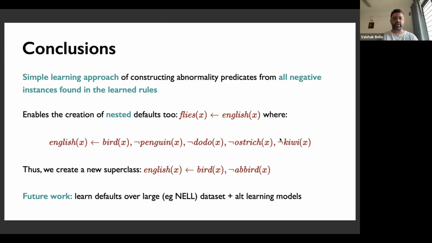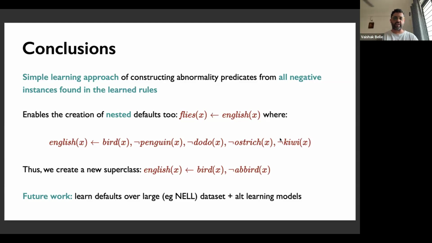So essentially you don't need to introduce an abnormality predicate with the rule for flying because English captures them. And of course, the English bird itself could be defined using abnormality. So English birds are those birds that are not abnormal. So you could have a nested default where English birds fly, which doesn't mention any abnormality predicate, but the one for English mentions abnormality.